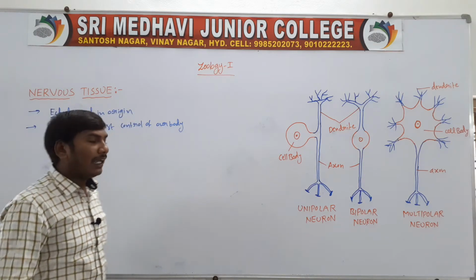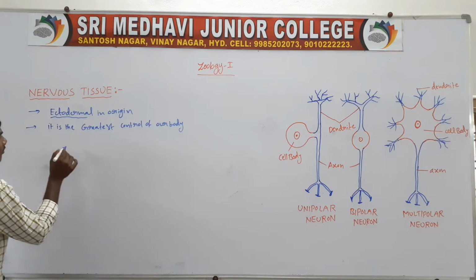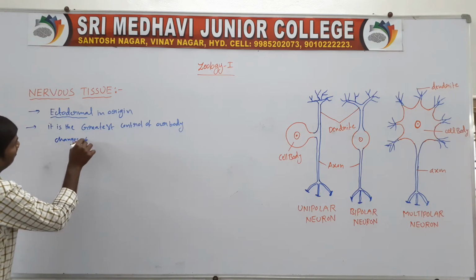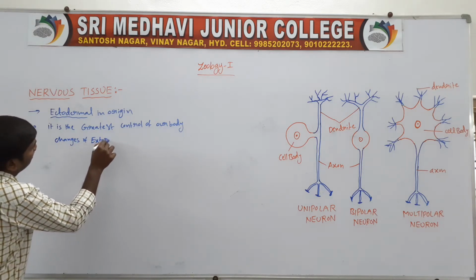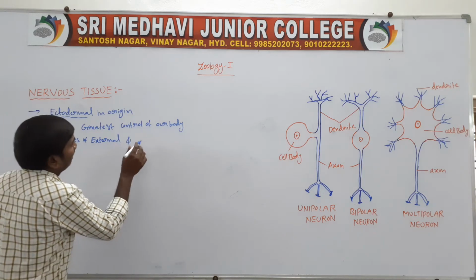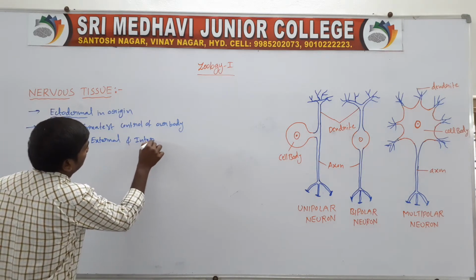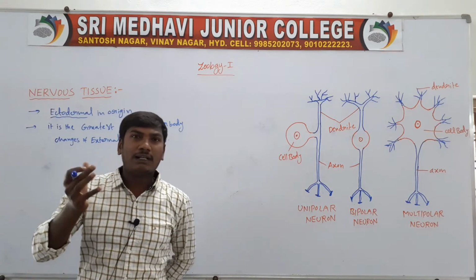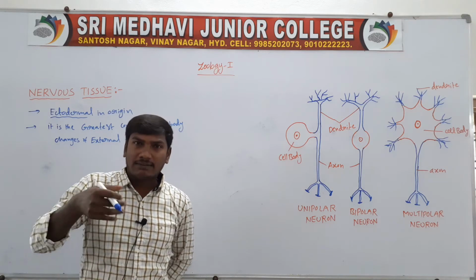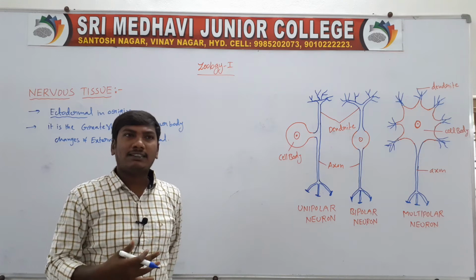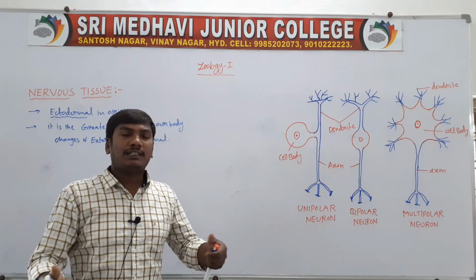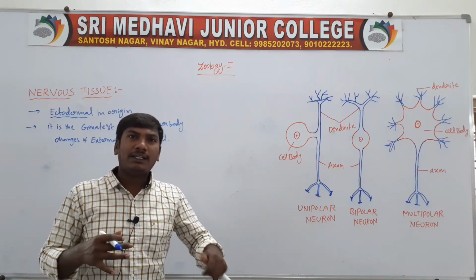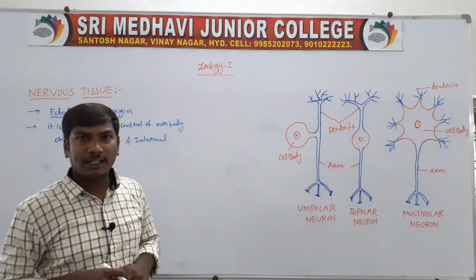It controls our body activities and responds to changes in the external and internal environment. So it balances and maintains the total body functions.